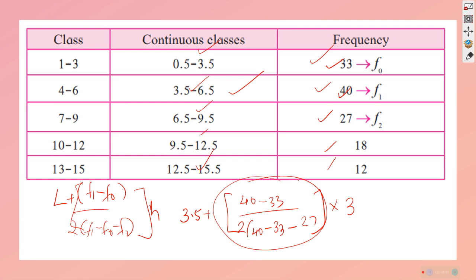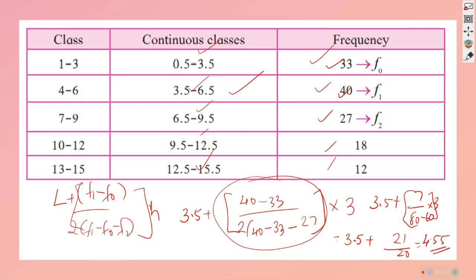When we solve this, we get the answer equal to 3.5 plus 7 upon 80 minus 60, into 3. The whole thing can be converted into 80 minus 60 in the denominator, 7 in the numerator, and 3 outside. It can be summarized as 21 upon 20, and on calculation we get 4.55.